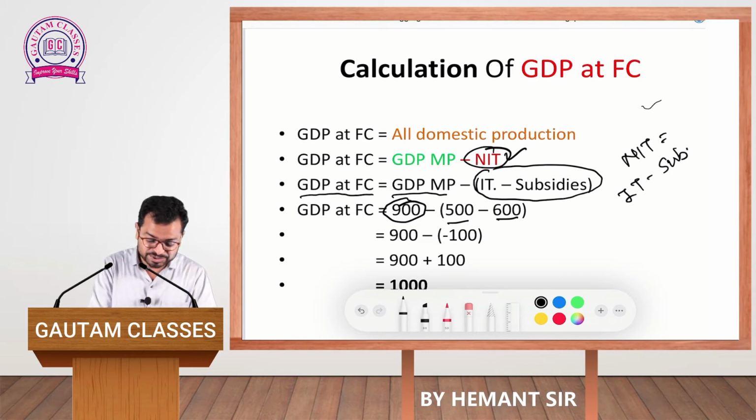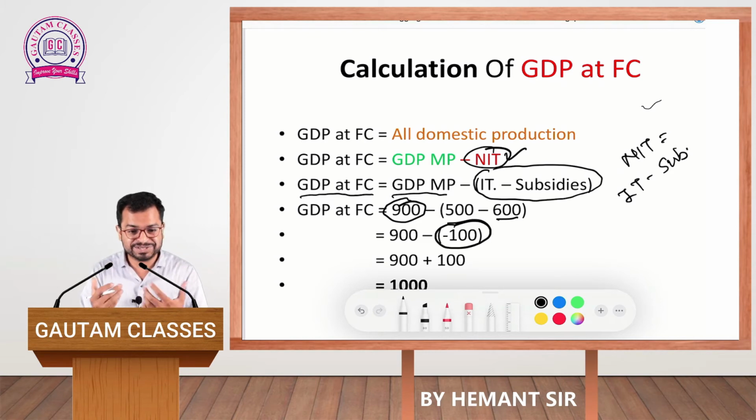So, here you are getting 100 rupees of additional benefit from the government, and that is why minus minus is plus. So, 900 plus 100 is equal to how much? 1000. So, the final amount of GDP at FC you are getting here is 1000.